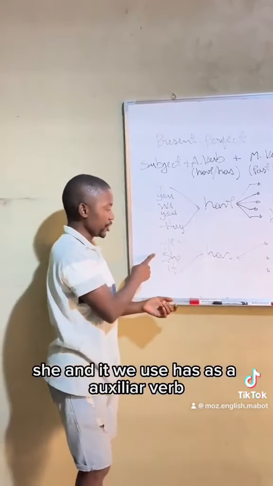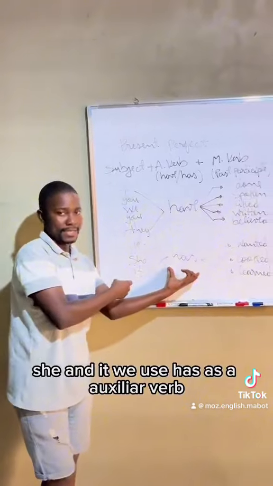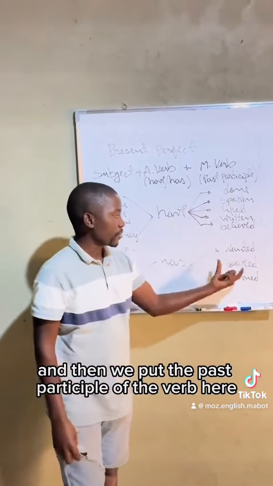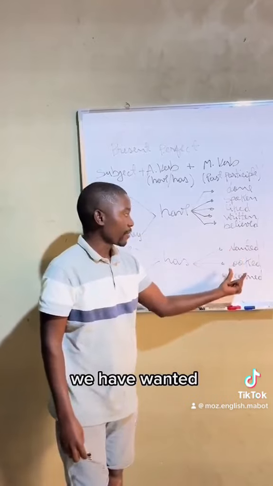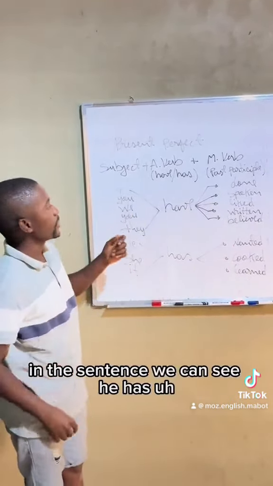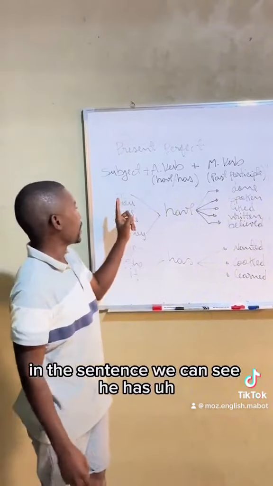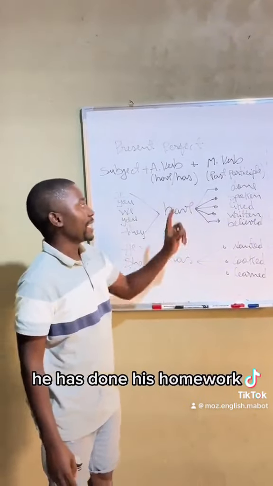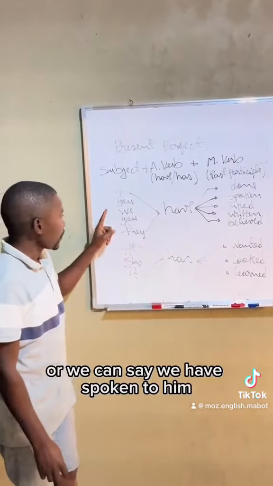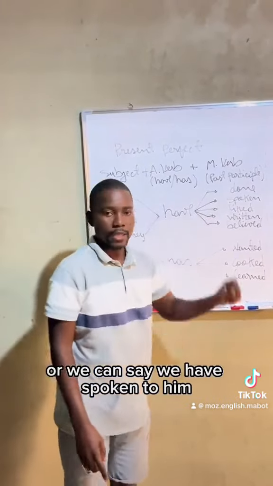And with he, she, and it, we use has as the auxiliary verb, and then we put the past participle of the verb. Here we have wanted, cooked, and learned. For instance, in a sentence we can say he has done his homework, or we can say we have spoken to him.